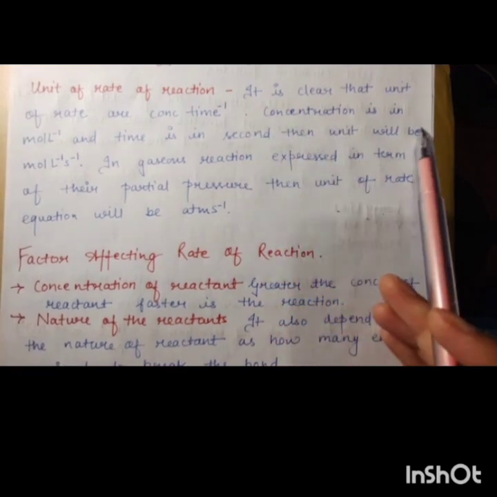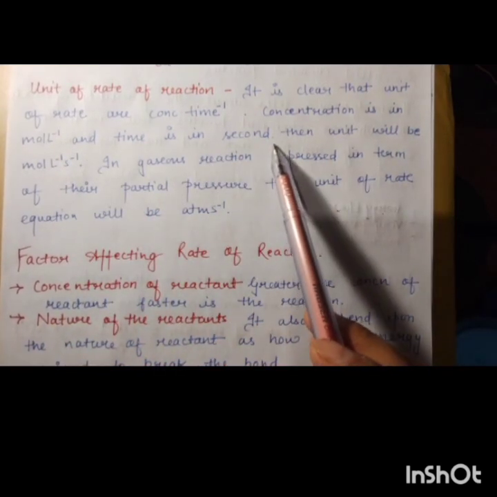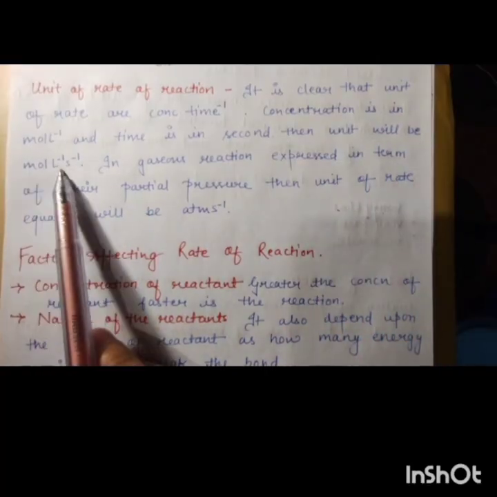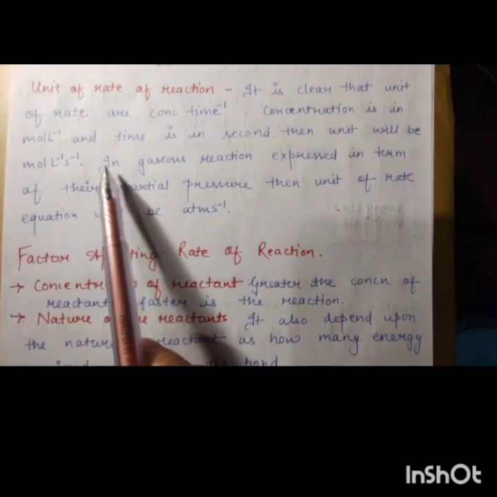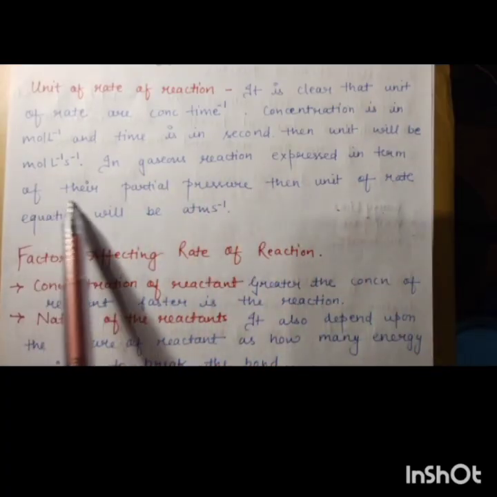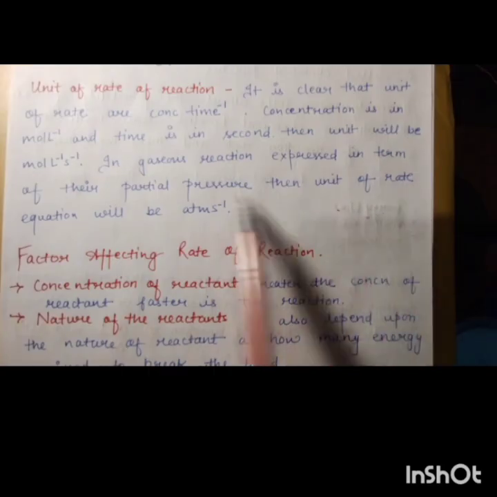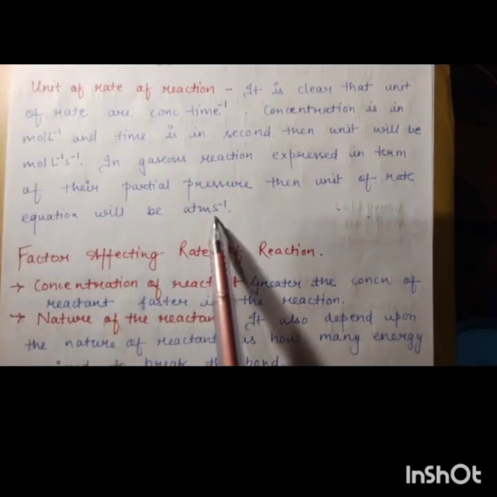Concentration is in mole per liter and time is in seconds, so the unit will be mole per liter per second. And in gaseous reactions expressed in terms of partial pressure, the unit of rate will be atmosphere per second. Here the unit changes from mole to atmosphere per second.